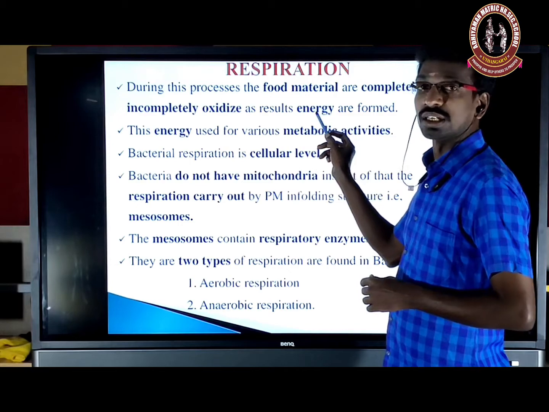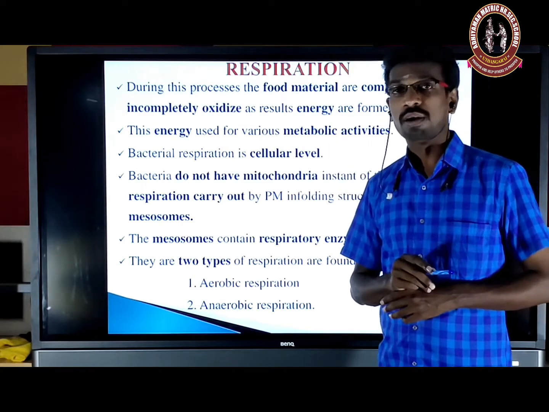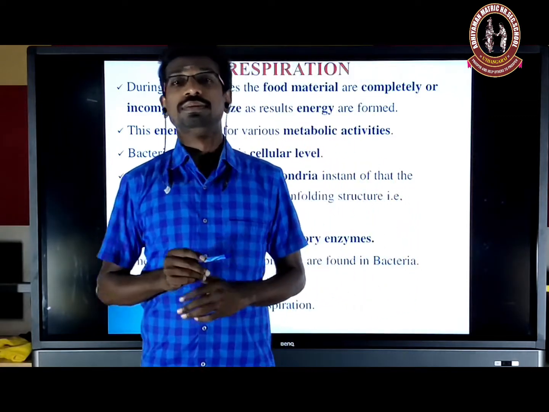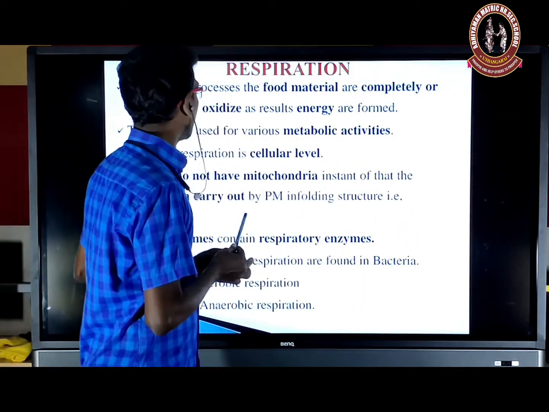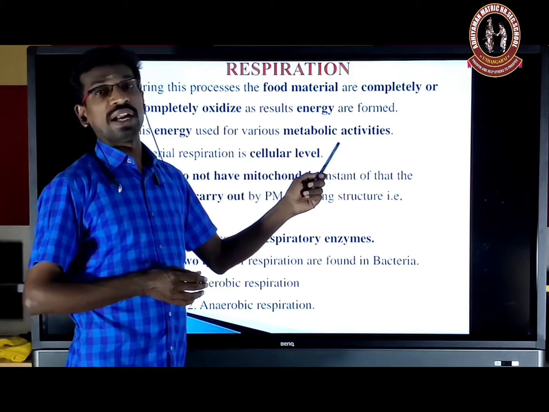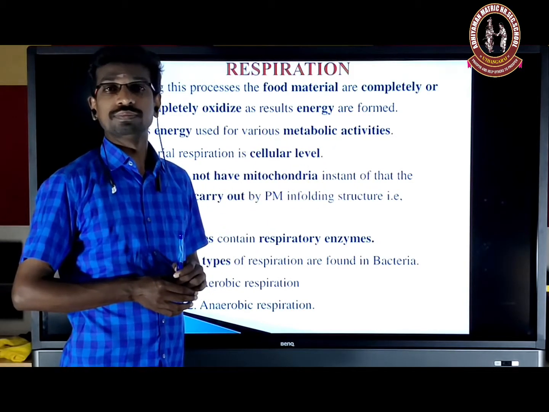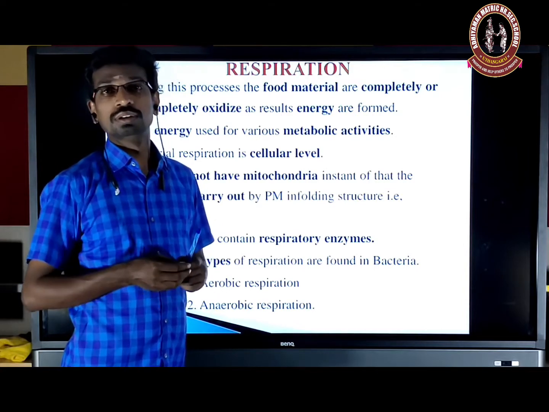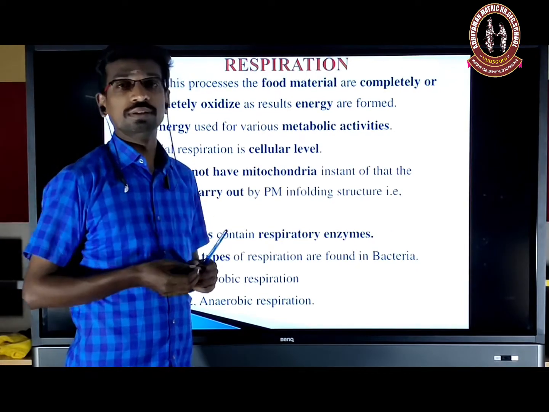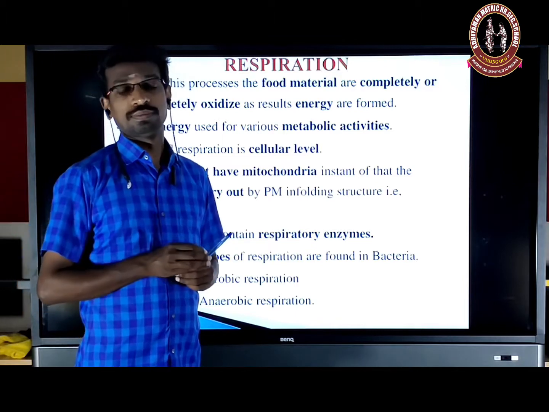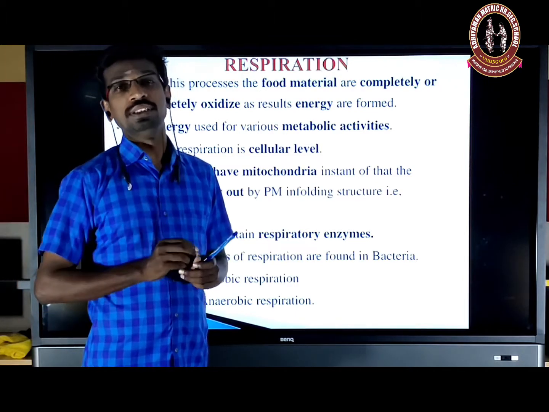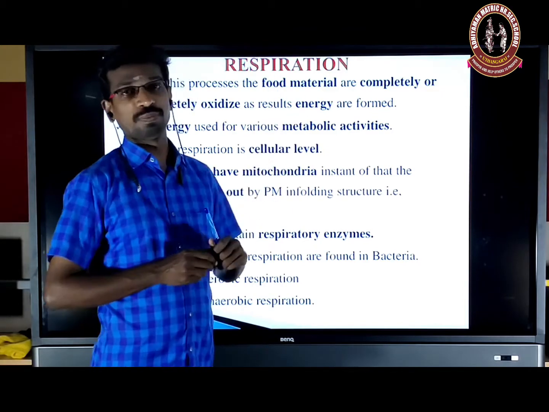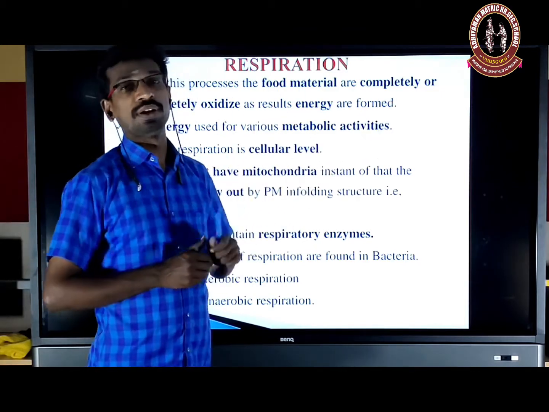As a result, it releases energy. Energy is formed in the form of ATP, adenosine triphosphate. This energy is used for metabolic activity, for reproduction, for growth, for formation of protein, for cell division. So everything requires energy. The bacteria get this energy from the oxidation of food material, whether complete or incomplete oxidation.